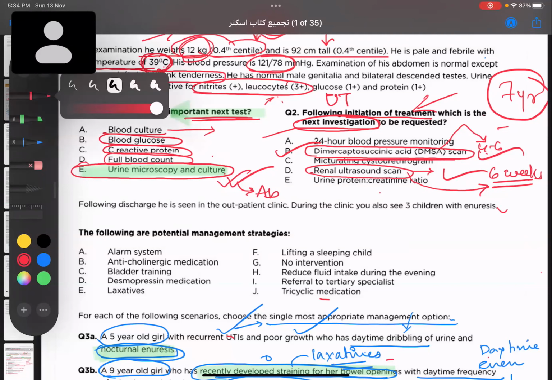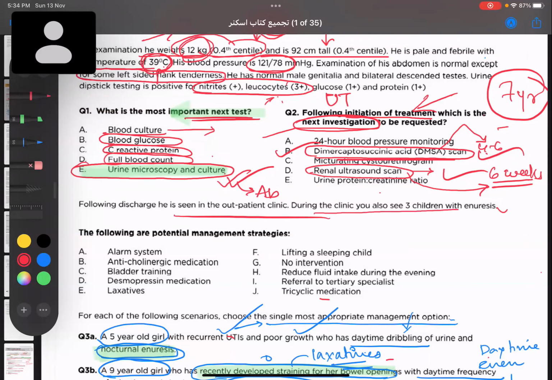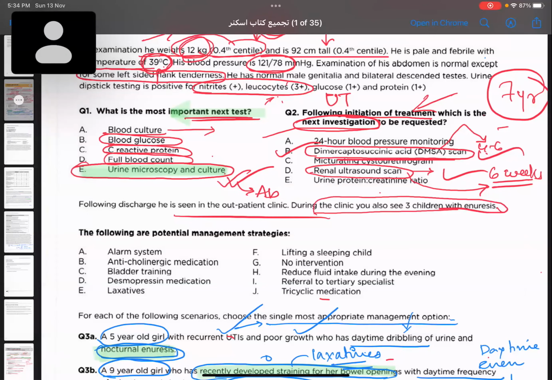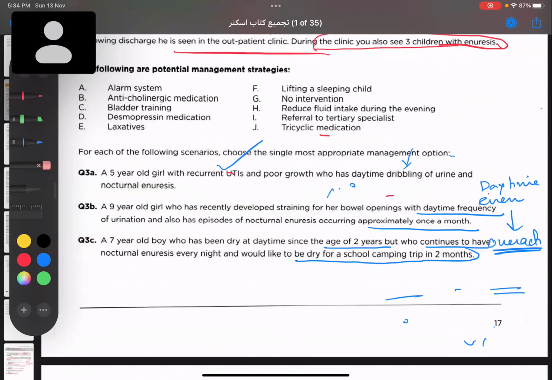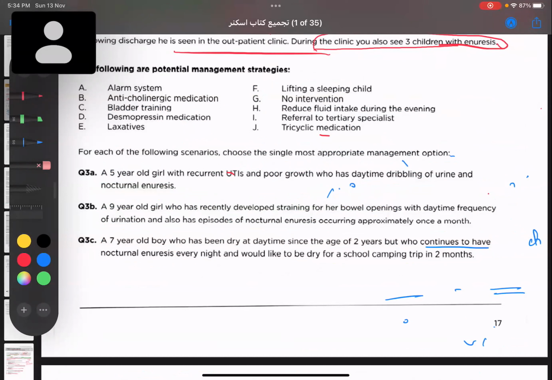Okay, now see, following the discharge, he is seen in the outpatient clinic. During the clinic, you also see 3 children with enuresis. Now let us see what these children are coming with, what the history is, and what treatment we have to give. Again, they have given us certain management options: alarm system, anticholinergic medication, bladder training, desmopressin medication, laxative. Depending on what the cause is, we have to choose. This is an EMQ. For each of the following scenarios, choose the single most appropriate management option.